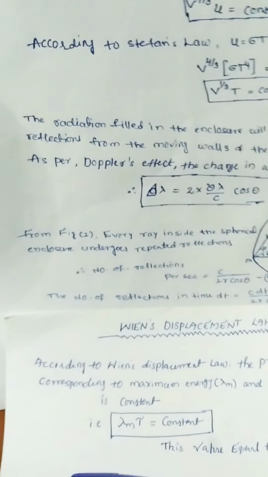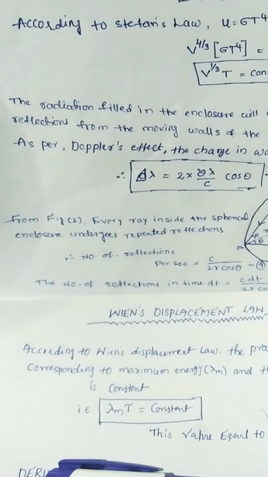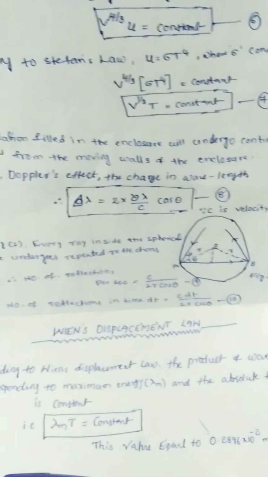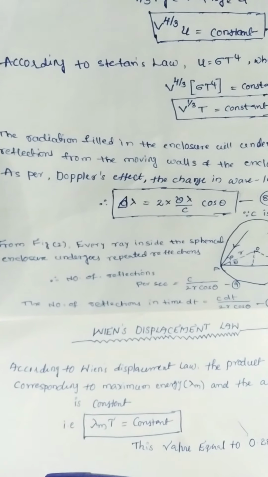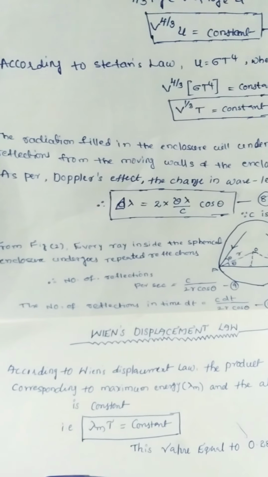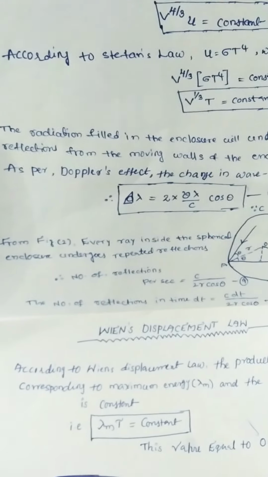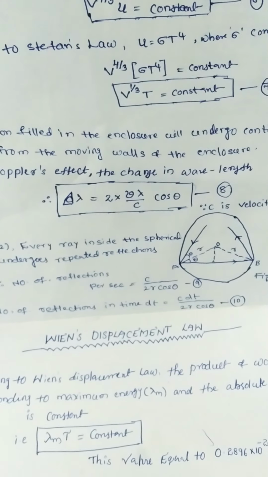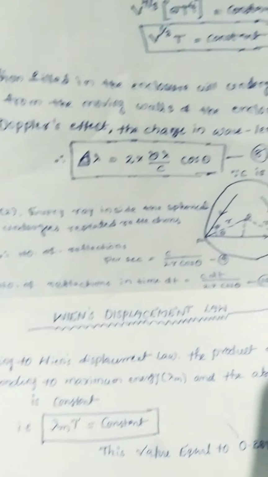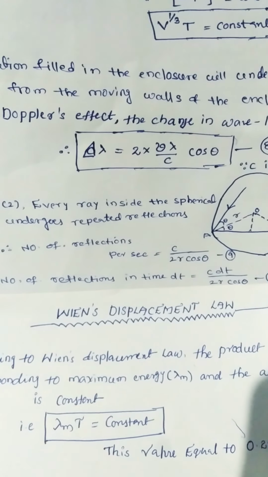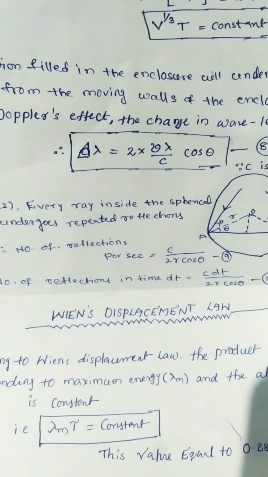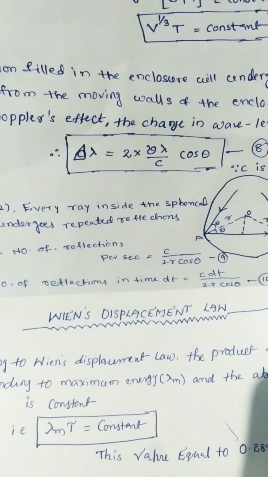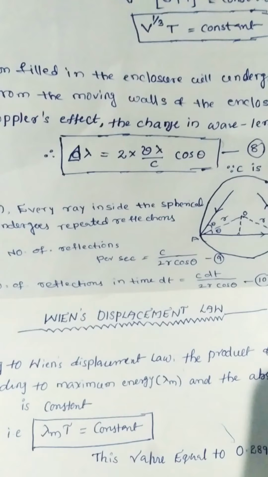So, the radiation field in the enclosure will undergo continuous reflection from the moving walls of the enclosure. As per the Doppler effect, the change in wavelength can be considered as delta lambda equal to 2v lambda cos theta by c, which we take as equation 8.